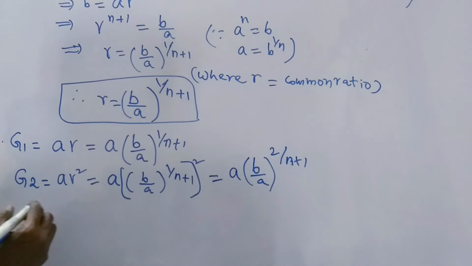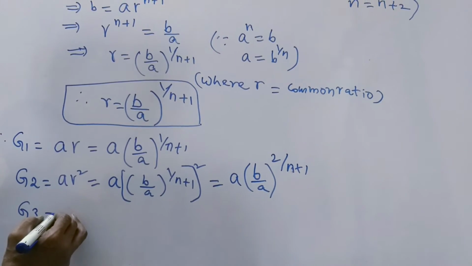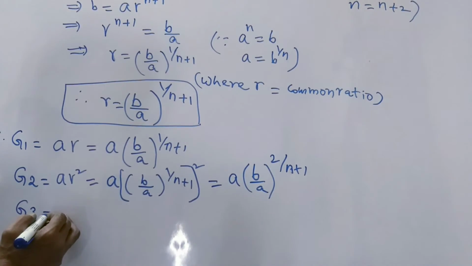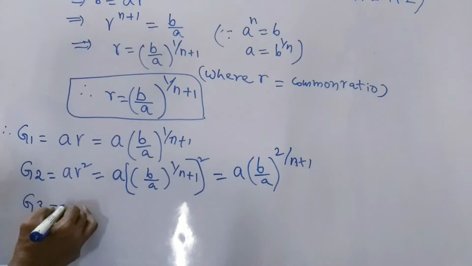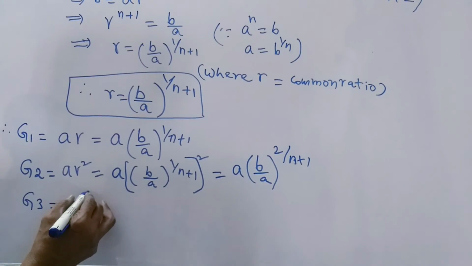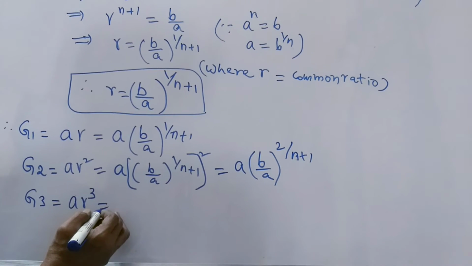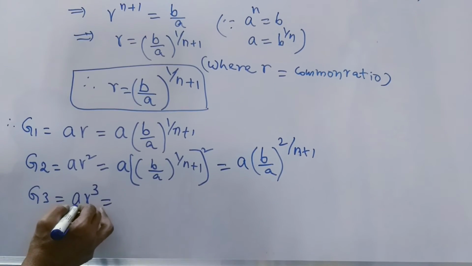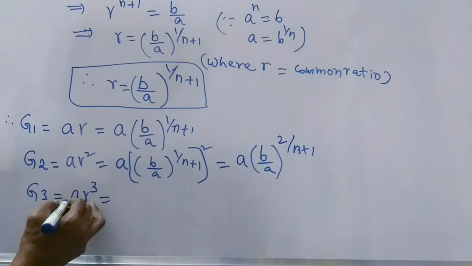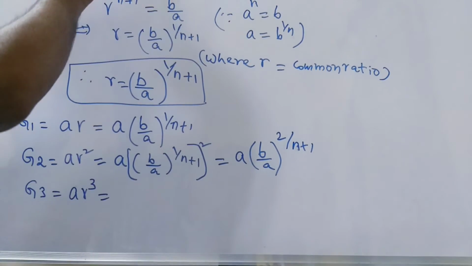G2 is equal to a of (b by a) whole to the power of 2 by n plus 1. And similarly G3. G3 is ar cube, the third term in the geometric progression, in between a and b.